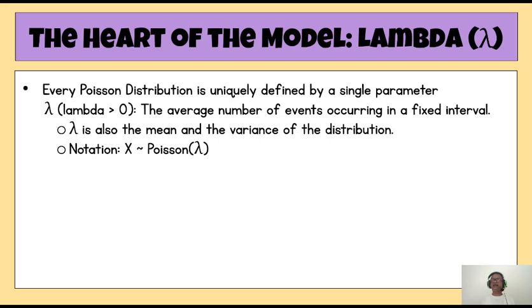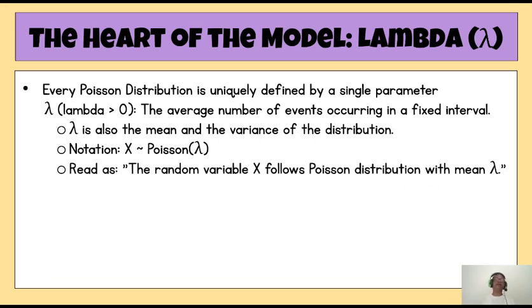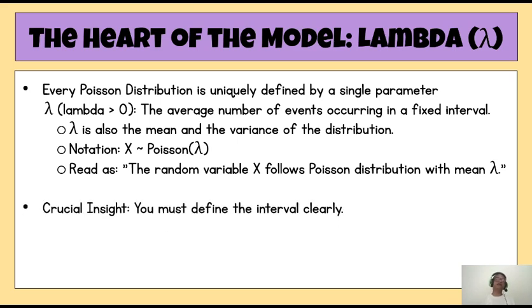Notationally, we write like this. That means if we want to tell that x is a random variable which follows Poisson distribution, then we write it like this: x follows Poisson with parameter lambda. This is read as the random variable x follows Poisson distribution with mean lambda or parameter lambda or rate lambda. So these are different ways.